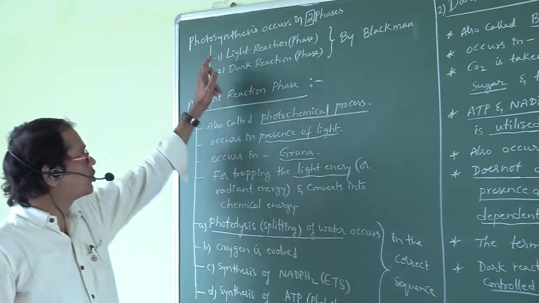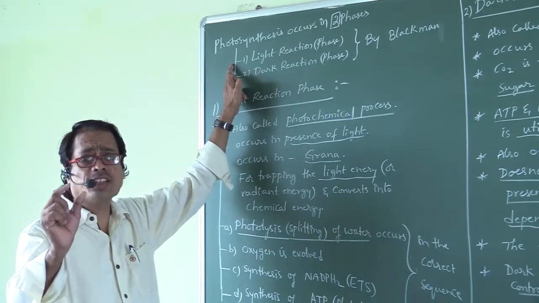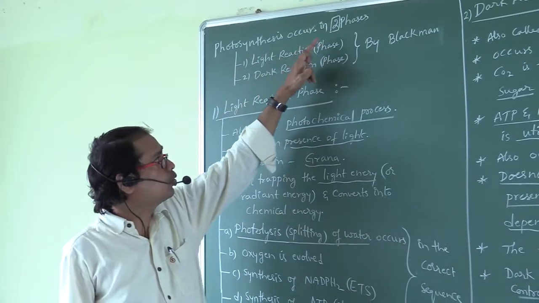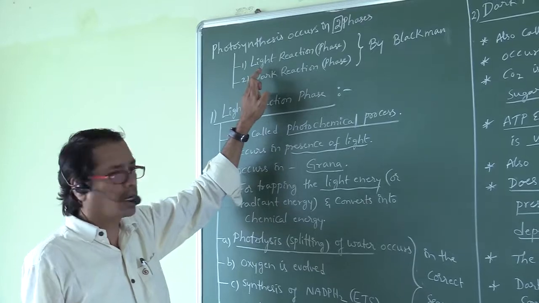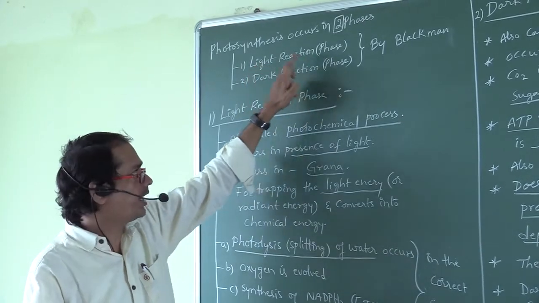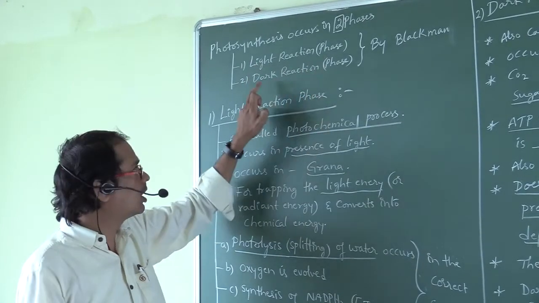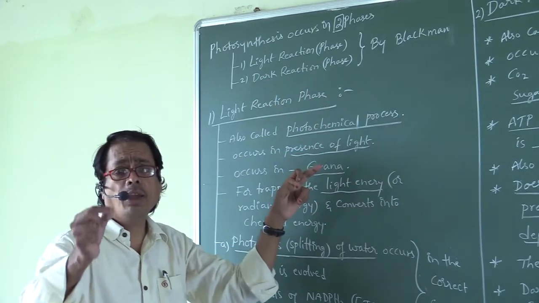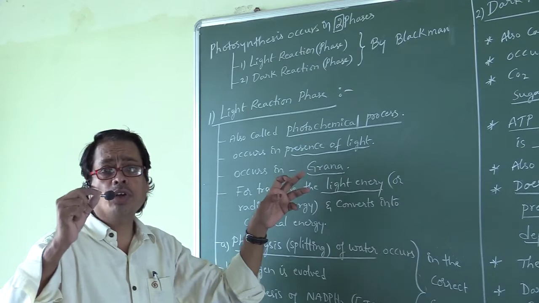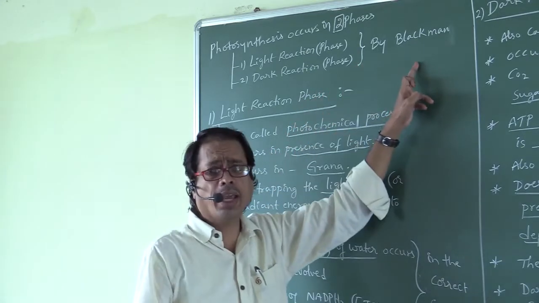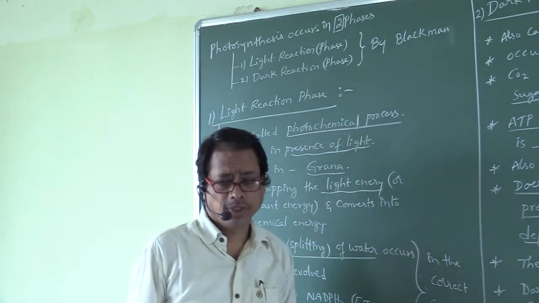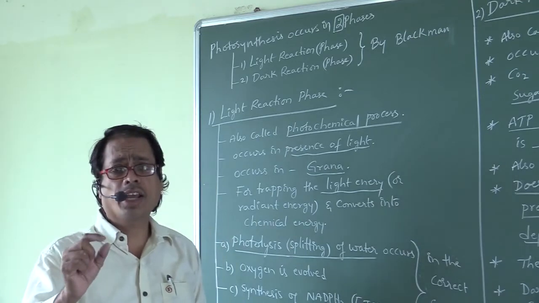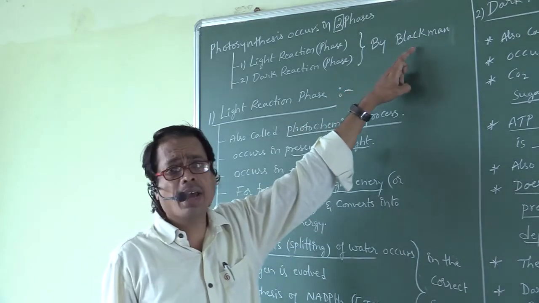Now look here, my dear students. Photosynthesis occurs in two phases. One is called light reaction or light phase. The second one is called dark reaction, also called dark phase. The names light reaction and dark reaction were given by Blackman.